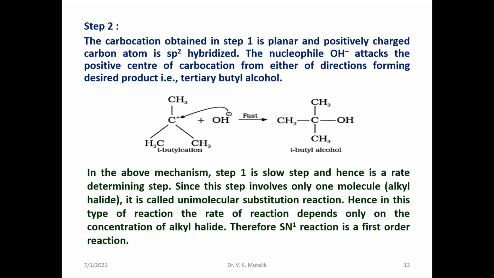The carbocation which is formed is readily approached by a nucleophile, and then a nucleophile substituted product is going to form. It means here you can see this tertiary butyl carbocation. It is possessing a positively charged carbon atom readily attacked by the nucleophile.